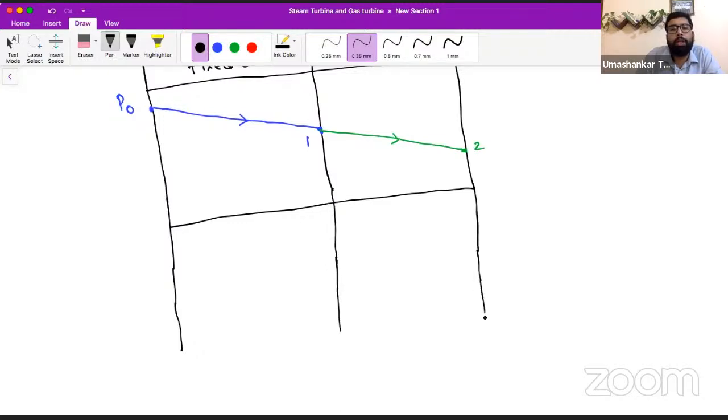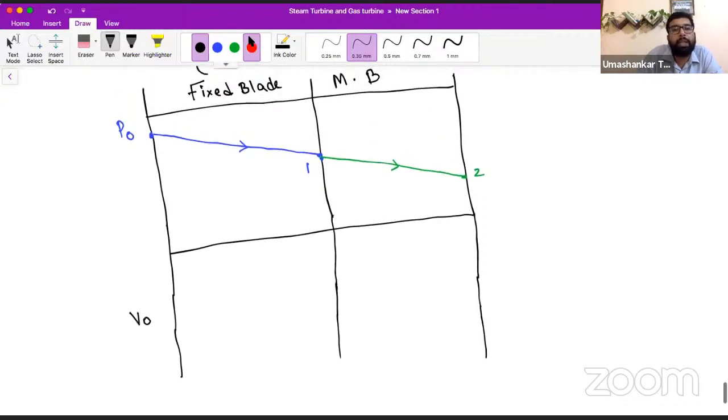Now what will happen to the velocity? In the fixed blade, which is acting as a nozzle, velocity increases, similar to what we have seen in the impulse turbine. But this is not the maximum velocity the steam can reach, because the steam is still having some pressure energy.